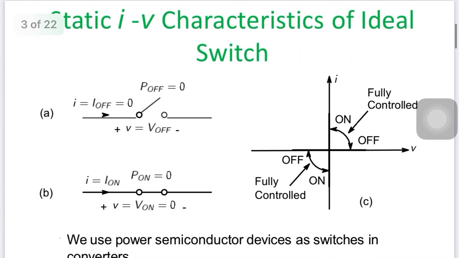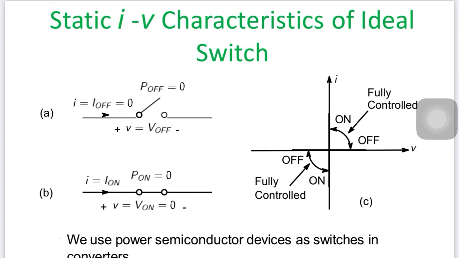Now, we can understand a switch by its characteristics. As I told you in the beginning, we know mechanical switches which are turned on and off manually, right? So we first try to understand the characteristics of the manual switch, and after that the IV characteristics of different devices.